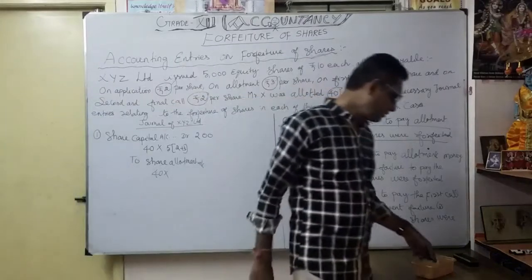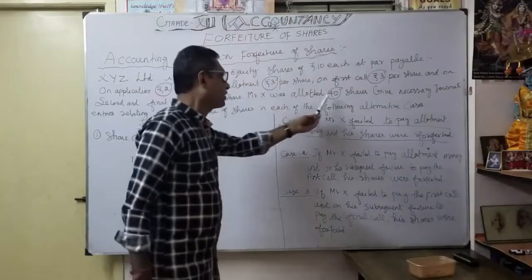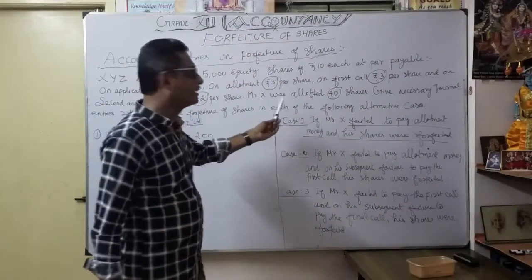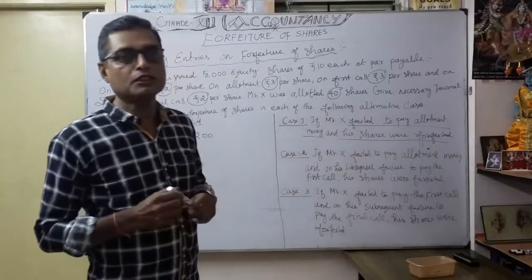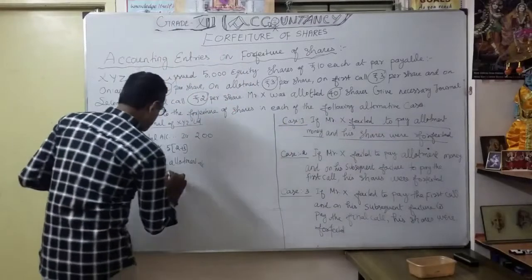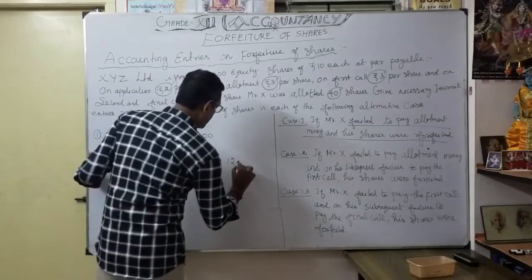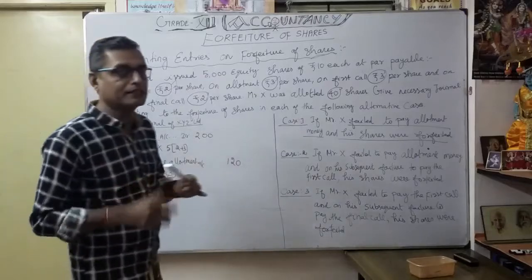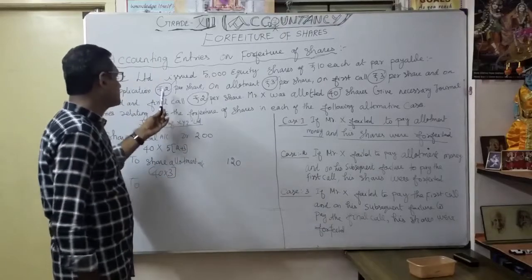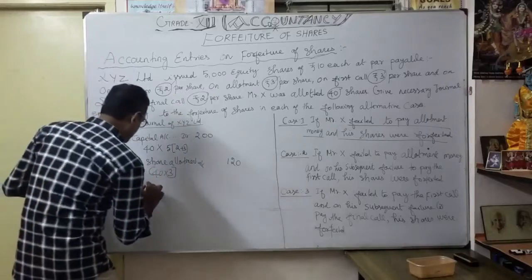The shareholder X holds 40 shares and has not yet paid the allotment money that was called. So how much? 120 rupees. Now, how much did they actually pay? They paid only the 2 rupees application money, so 80 rupees.